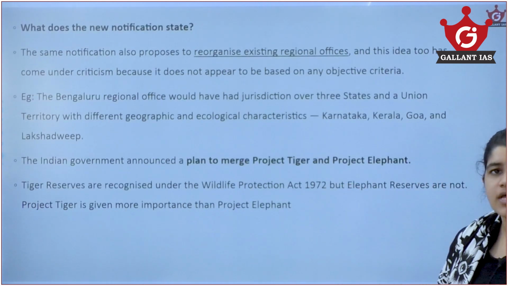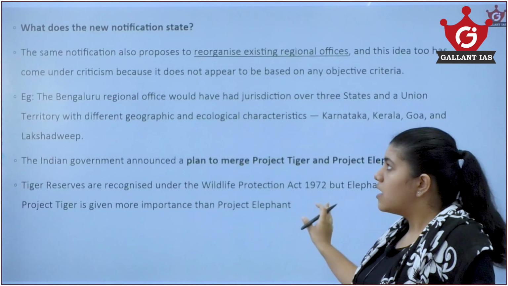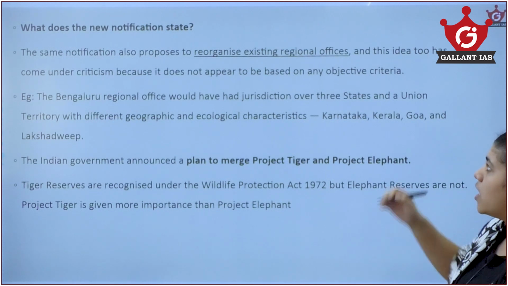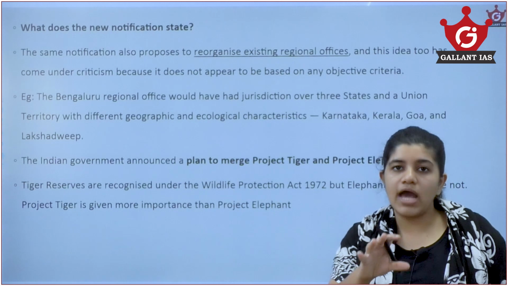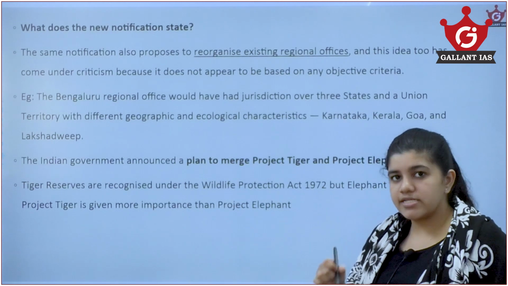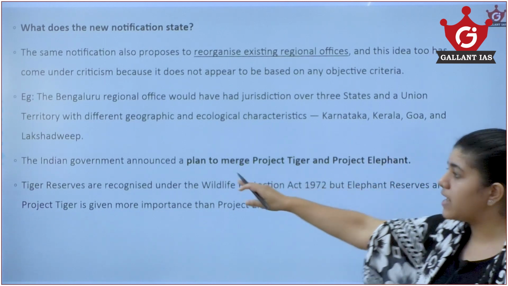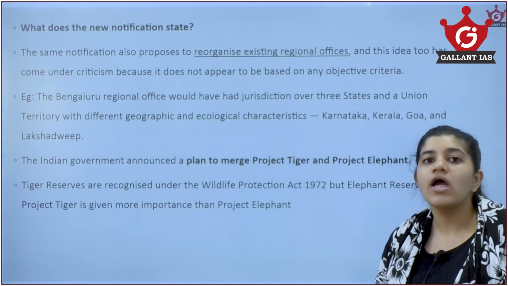Now, what are the new moves? Because of all this functioning, the ministry has to withdraw this. In the same notification there are also some other changes, like reorganizing existing regional offices. For example, Bengaluru has a regional office, and other states like Tamil Nadu, Kerala, Goa and Lakshadweep, these states and union territories will come under the main office of Bengaluru.